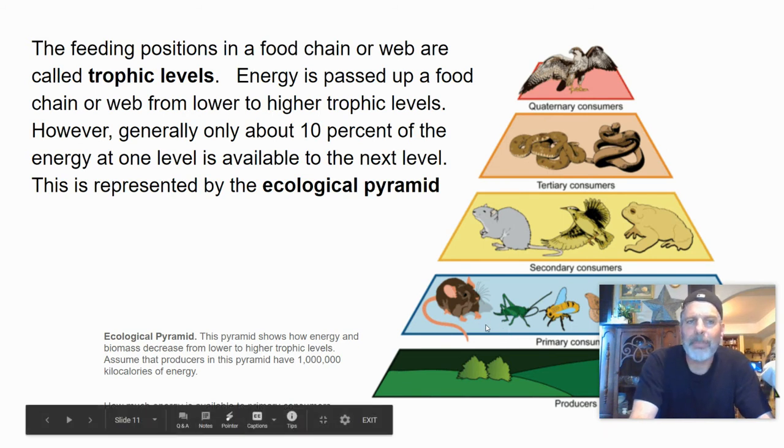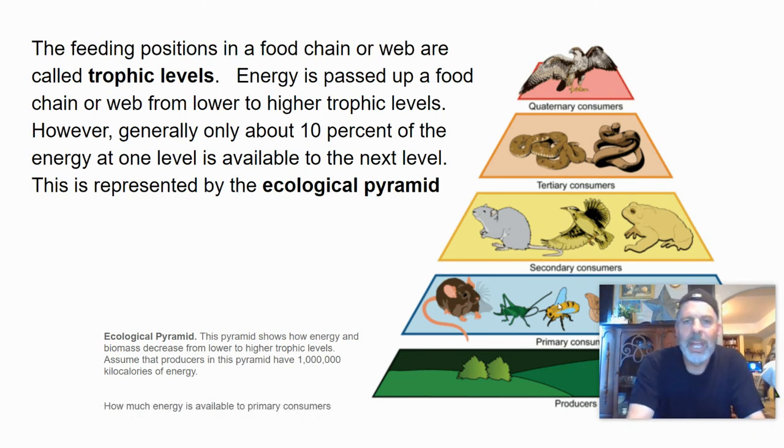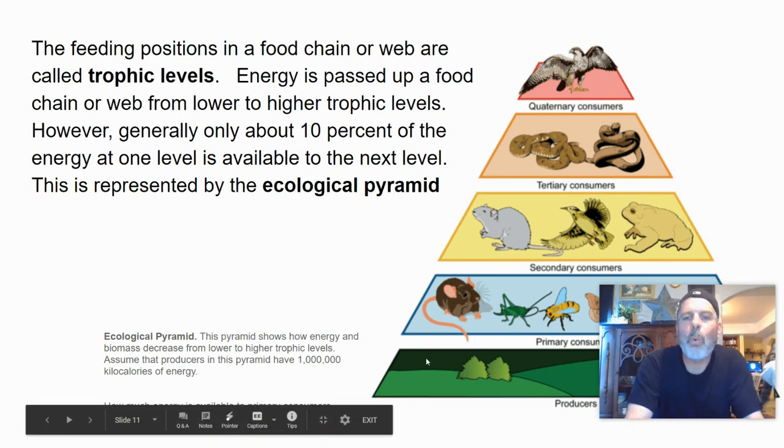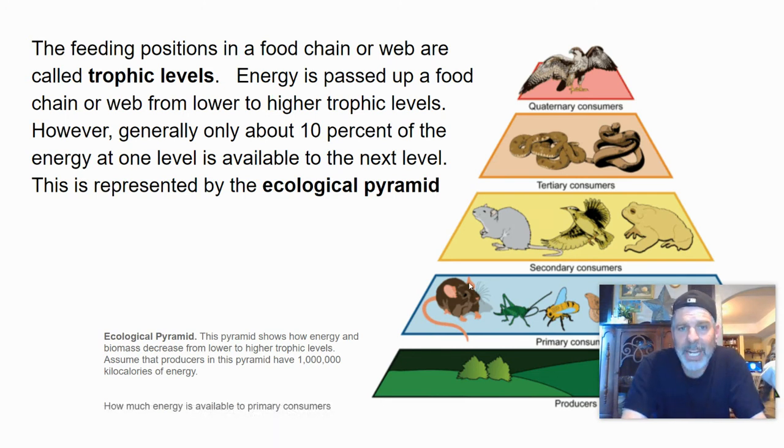And energy is passed up the food chain from lower to higher levels. But what's key to understand is the 10% rule, that only 10% of the energy of one level is available to the next level. And that is represented by the ecological pyramid. That's why you have fewer and fewer organisms as you move up.